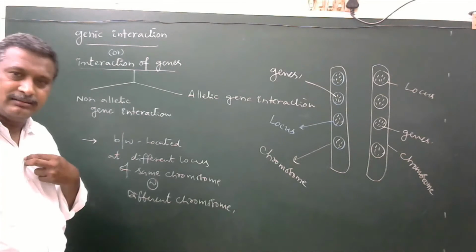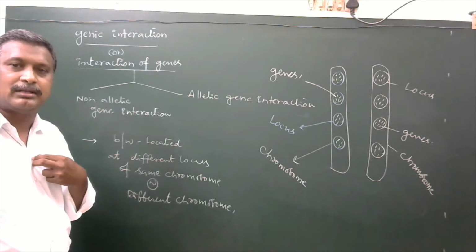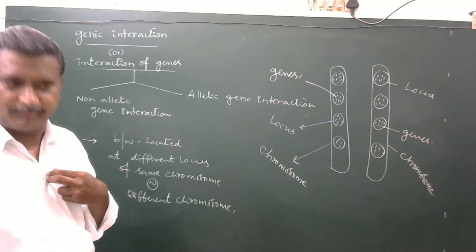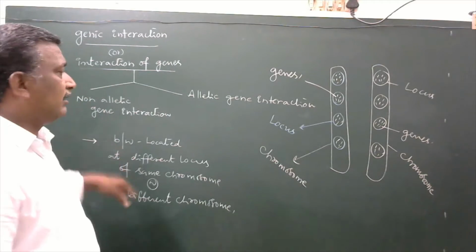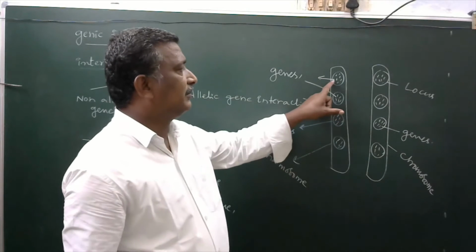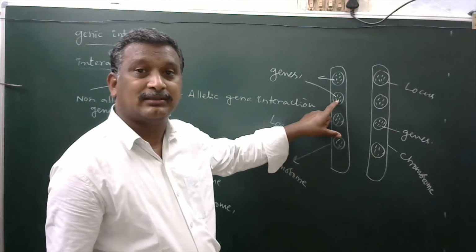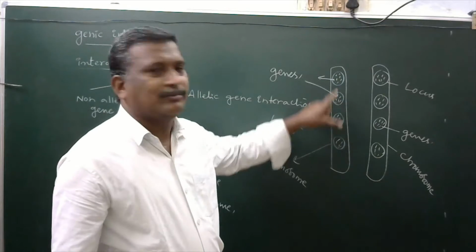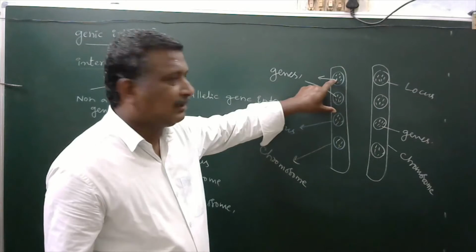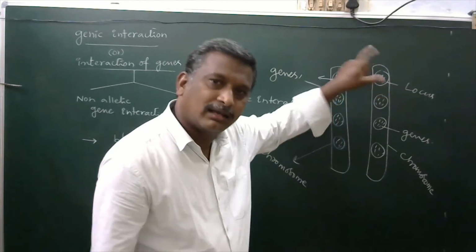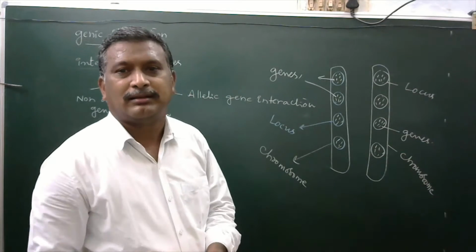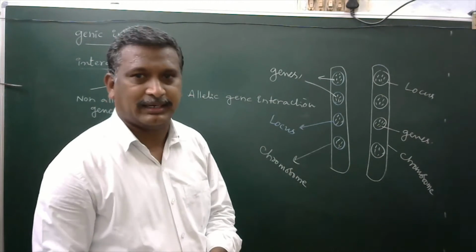I mean, the gene here may interact with a gene located on another locus. It may be the same chromosome, or the gene present in this locus may interact with the gene of the other locus of another chromosome. So that interaction is also said to be non-allelic genic interaction.